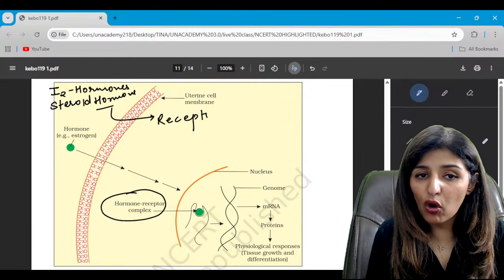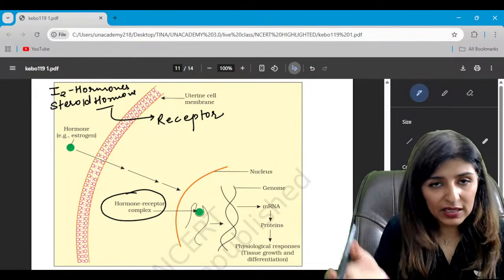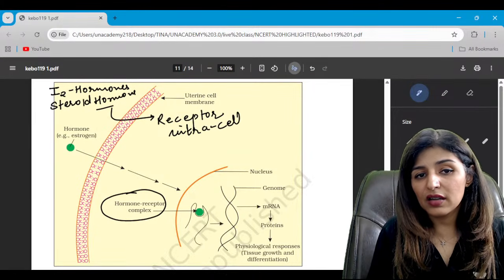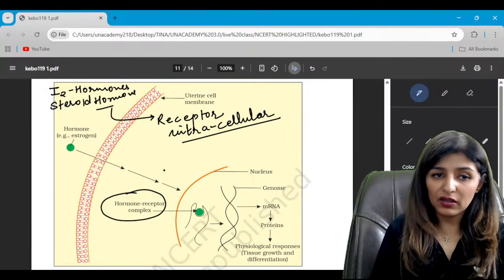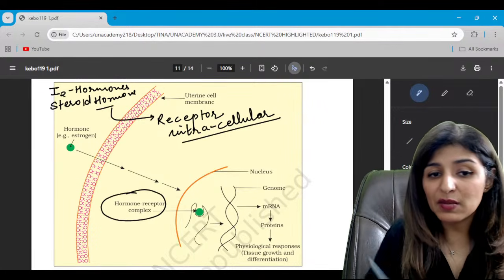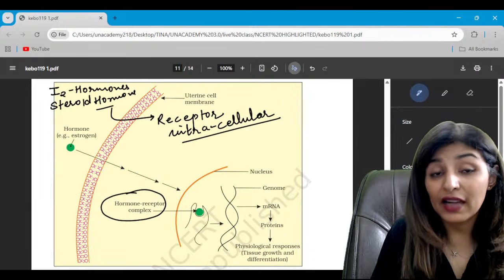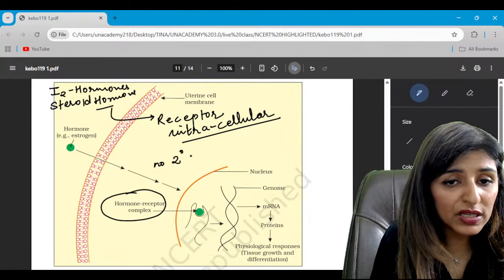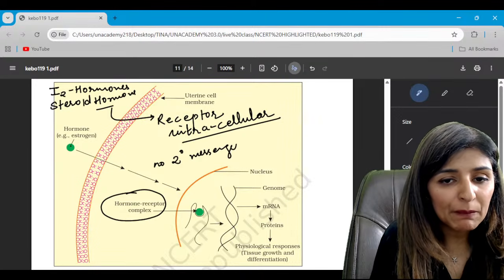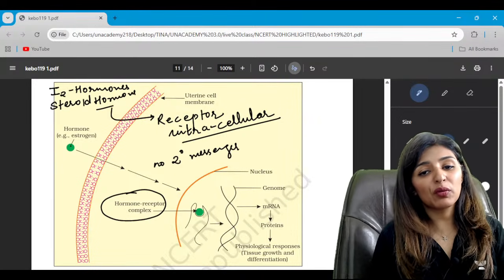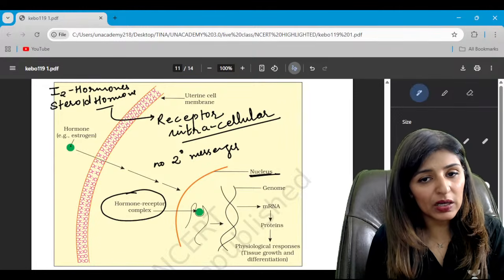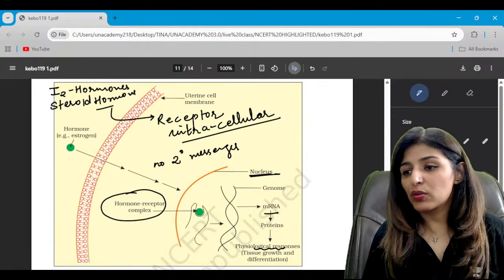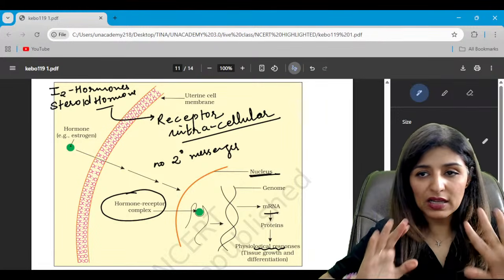Because the hormone is itself going to cross the plasma membrane and go into the cell, it has an intracellular or intranuclear receptor. It carries the message within the cell itself, so we don't need any secondary messenger. No secondary messengers are needed here. So see, the hormone and receptor complex is formed within the nucleus. That's where genetic changes will occur and physiological responses will take place. Are we clear, guys? So with this, we complete all the diagrams of class 11.